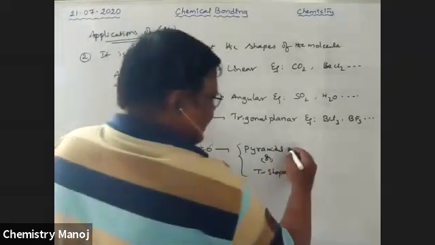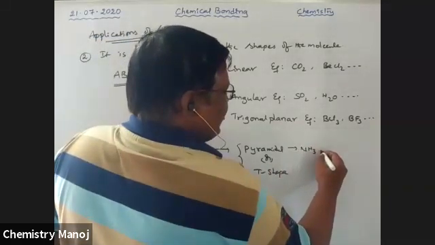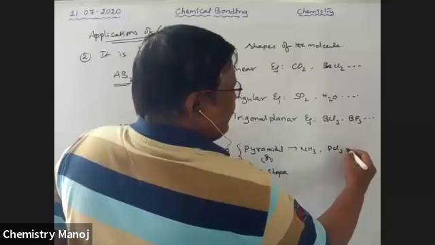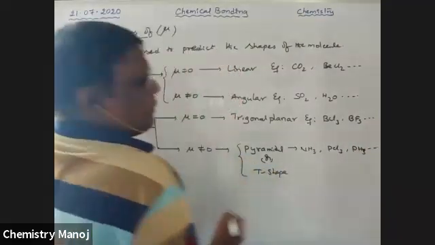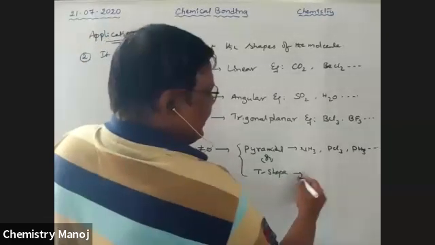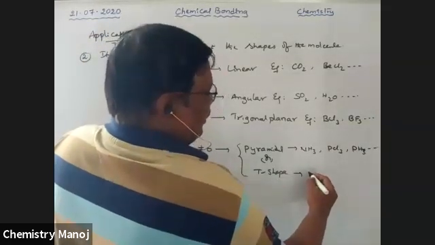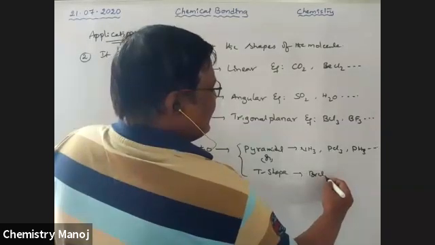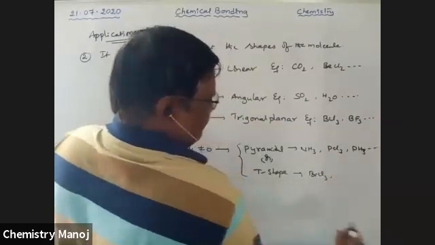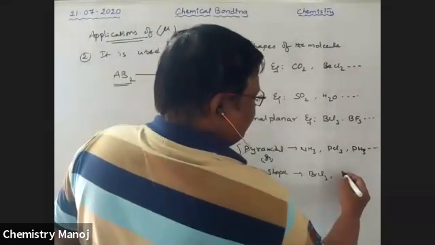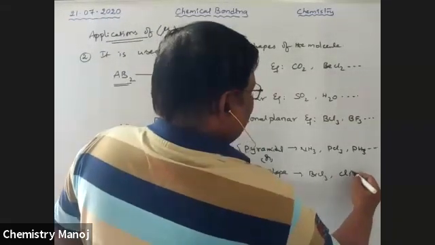For the pyramidal case, examples are NH3, PCl3, PH3. For the T shape, examples are BrCl3 and ClF3.